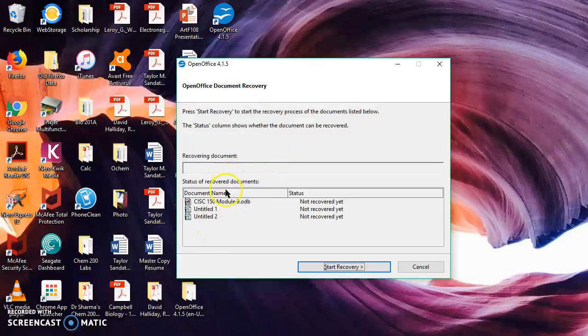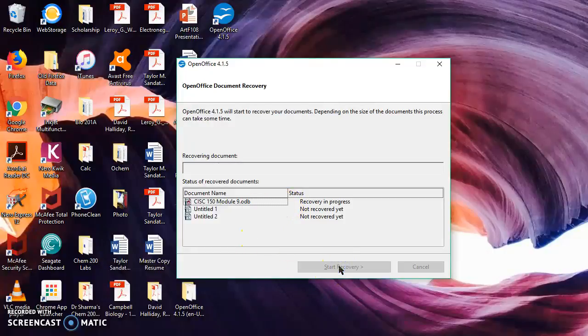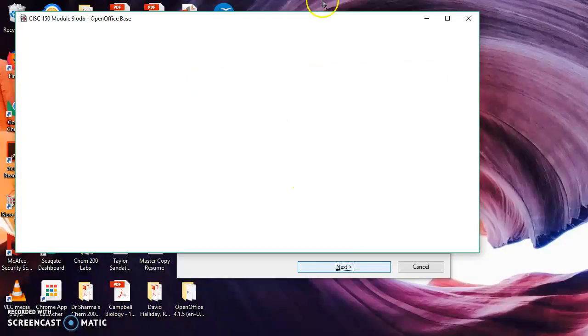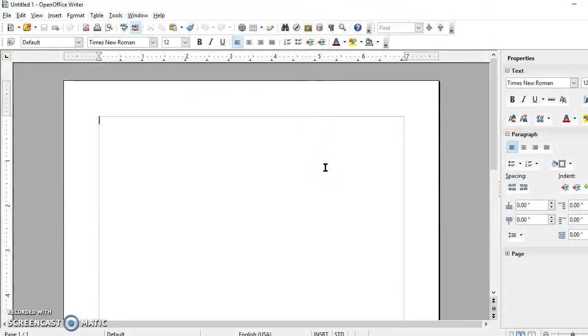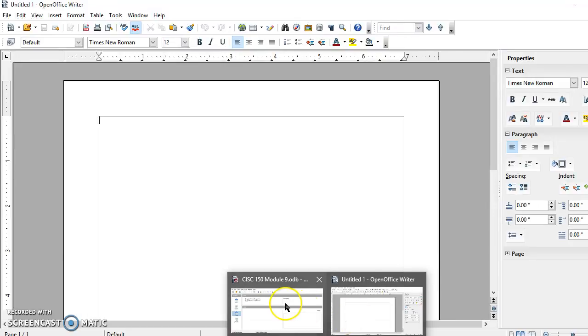So these are proof that it's crashed, and these haven't been recovered yet. It's usually the query or the forms that I've been trying to create, and I've created them about 4 or 5 times now. So I'm getting really frustrated.